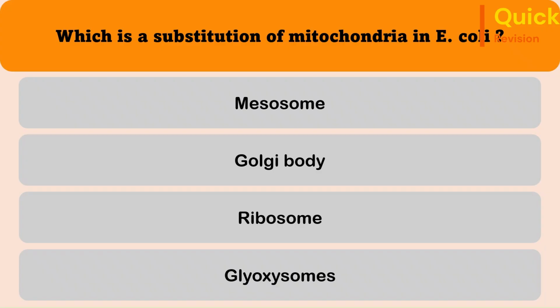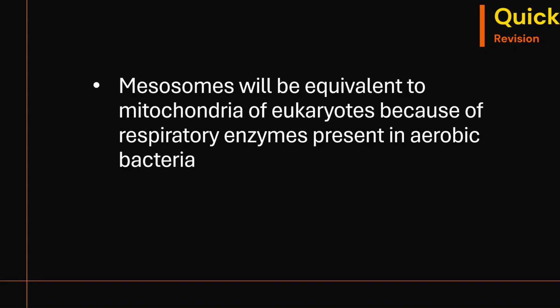Fourth question. Which is a substitution of mitochondria in E. coli? Mesosome, Golgi body, ribosome, glyoxysomes. The correct answer is mesosome. Mesosomes are equivalent to mitochondria of eukaryotes because of the respiratory enzymes present in aerobic bacteria.